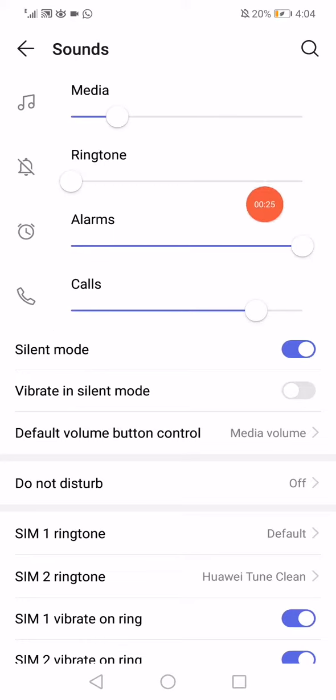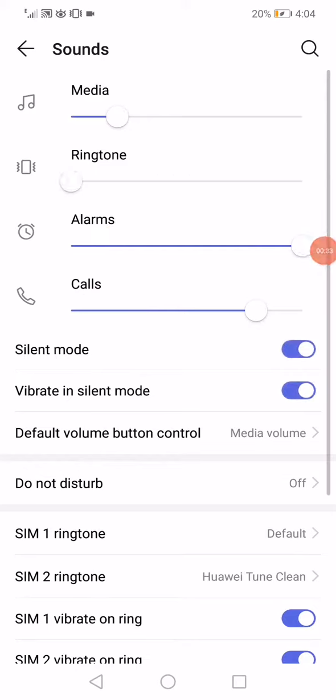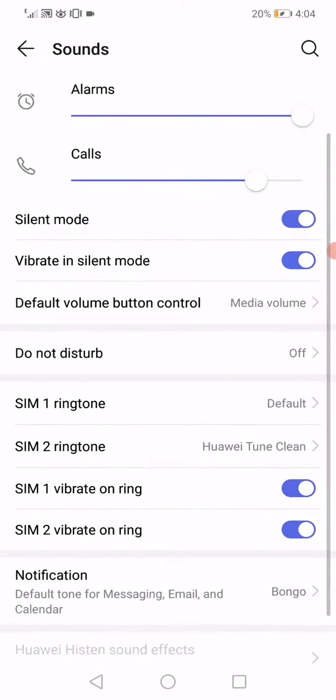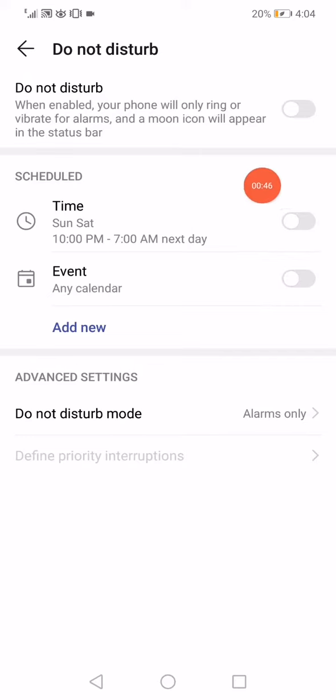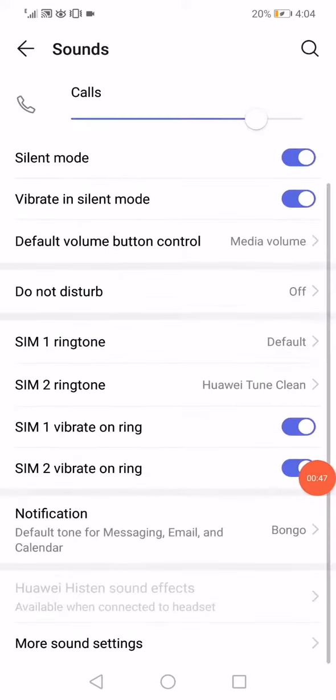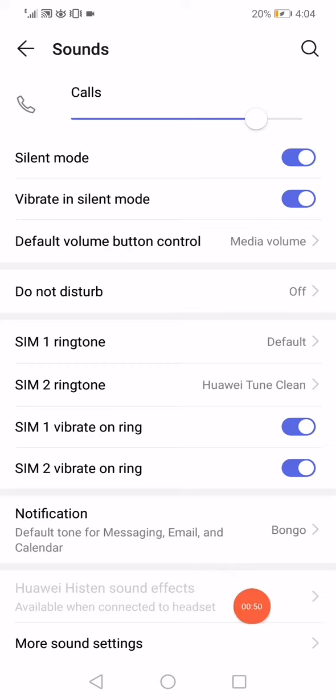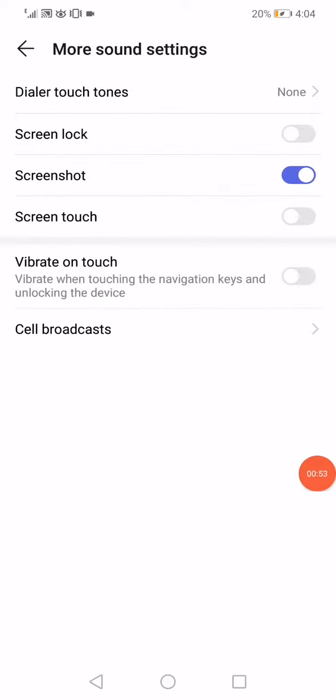sure that you can manage the media, the ringtone, the alarms and the calls from here, as you can see. And yeah, you can also scroll down and you will find some options that you can manage. For example, the Do Not Disturb mode, make sure that it's in off mode, and go back again, click on More sound settings like this and make sure that your settings are well here, as you can see.